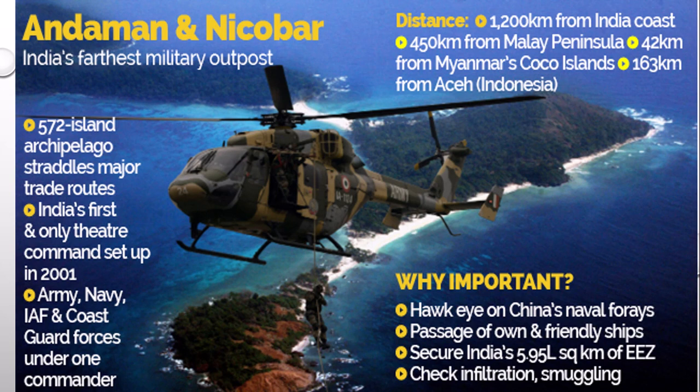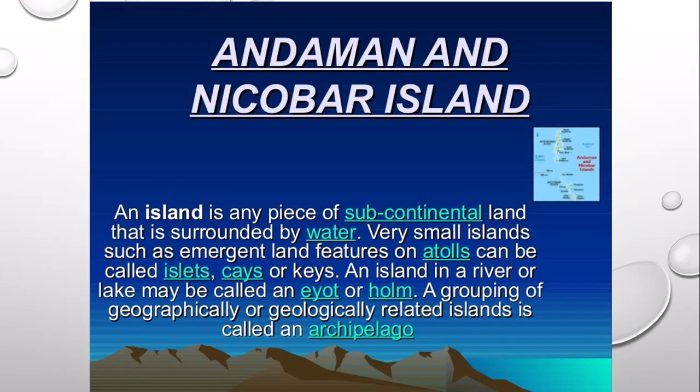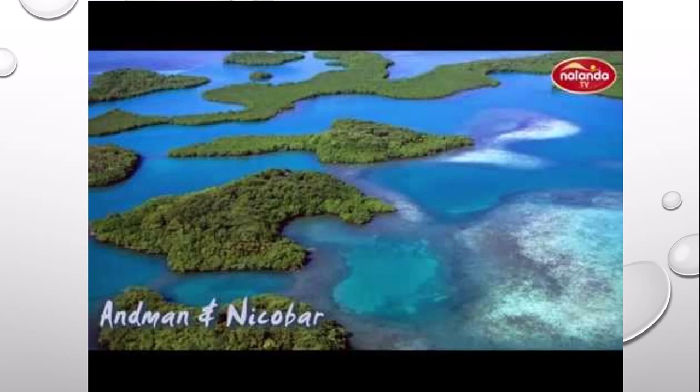So, what is the capital of the Andaman and Nicobar Islands, students? Do you know? Port Blair. Port Blair is the administrative capital of the Andaman and Nicobar Islands. The Ten Degree Channel separates the Andaman from the Nicobar group. The southernmost tip, Indira Point, is a part of Nicobar Island.